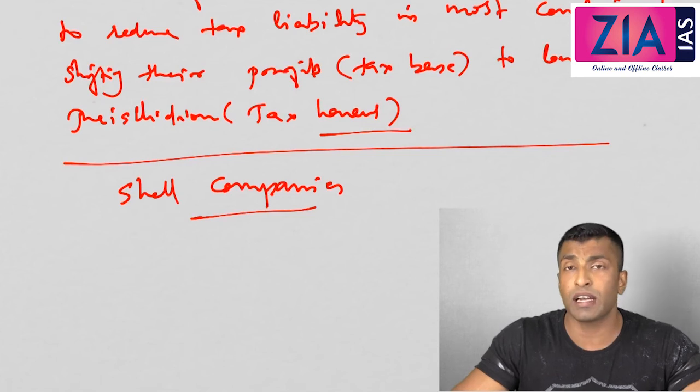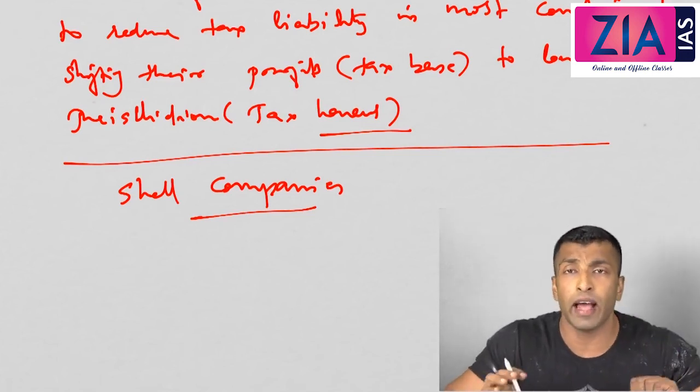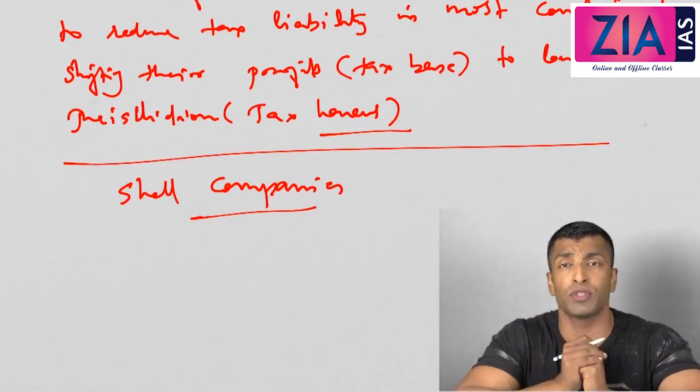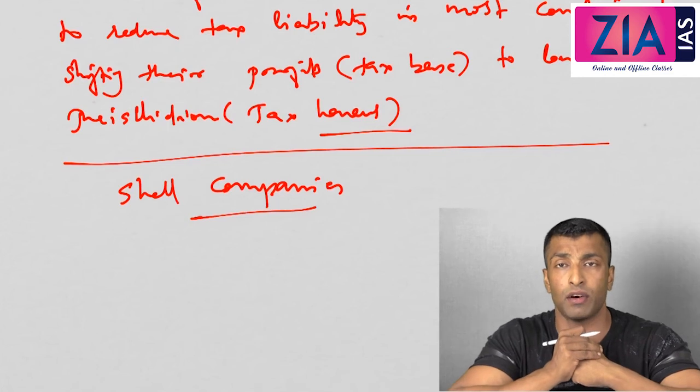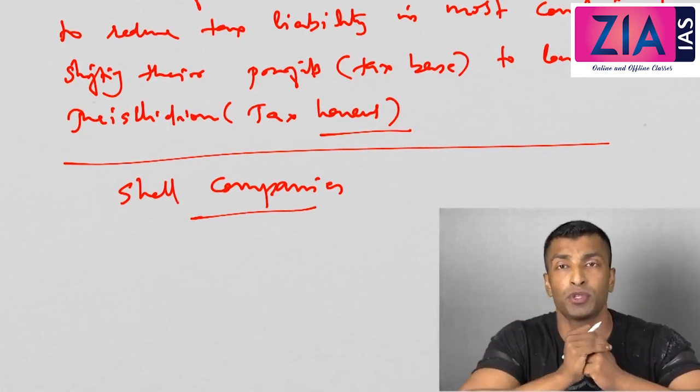Okay, so shell companies means you will just start a company in a tax haven, and every deal will be between those two countries, and you can misuse the provisions of DTAA, that is double taxation avoidance agreement, by saying that you have paid tax in that country and you're not supposed to pay it here.